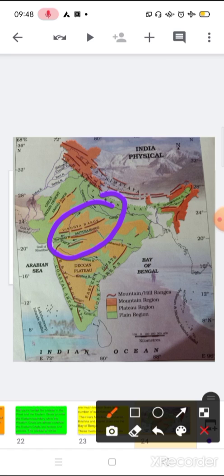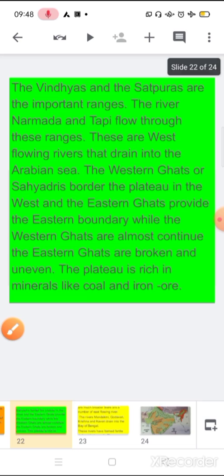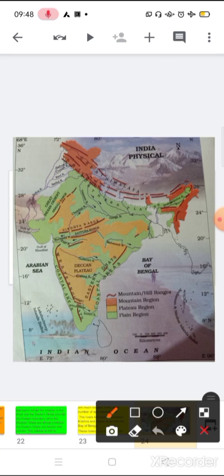So we are talking about the Vindhyas and Satpura range. The rivers Narmada and Tapi flow through these ranges. Maybe this question will also come. These are west flowing rivers and drain into the Arabian Sea. It is very important that some rivers flow and drain into the Bay of Bengal, and some rivers flow and drain into the Arabian Sea. So name the two rivers which drain into the Arabian Sea. If you see the map, you will see the direction of Narmada and Tapi towards the Arabian Sea.